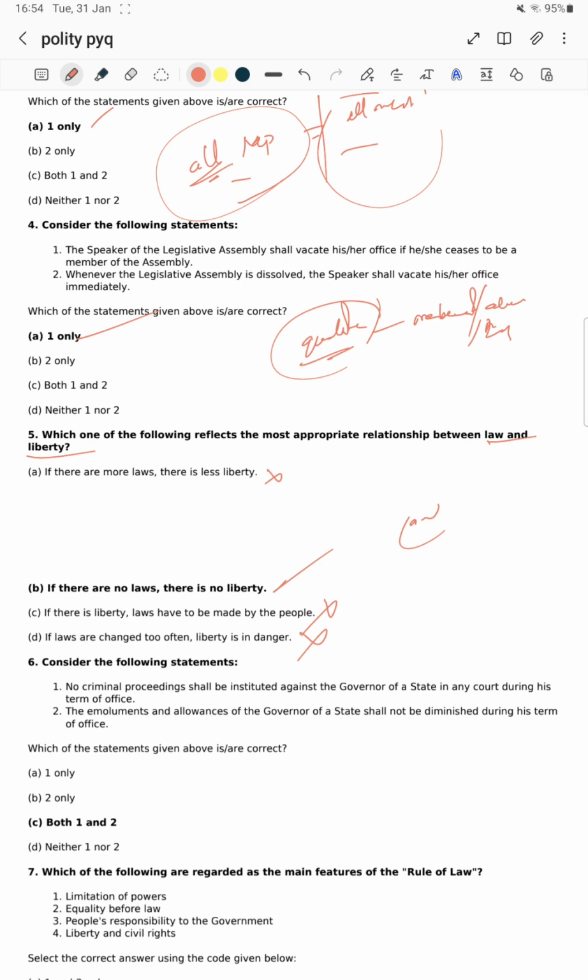If everyone is sovereign, there is no higher authority. What will happen in a forest? The fittest will survive. The same thing: if there is no law, there won't be any liberty.